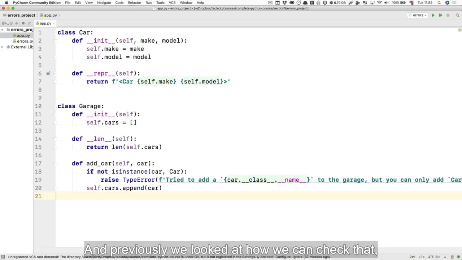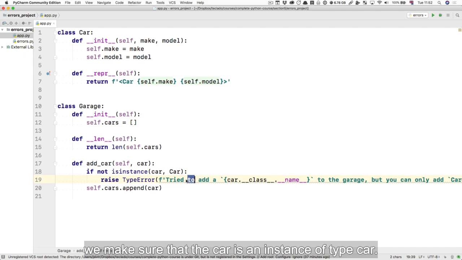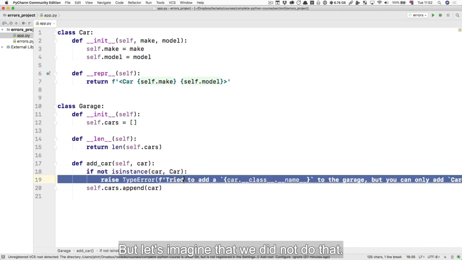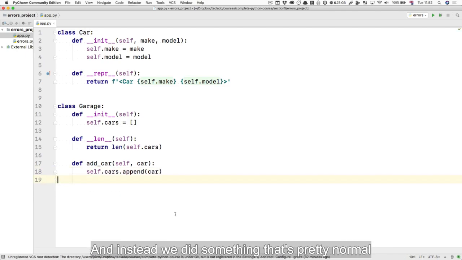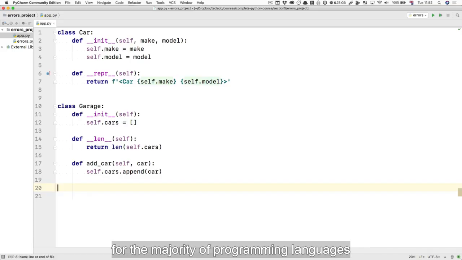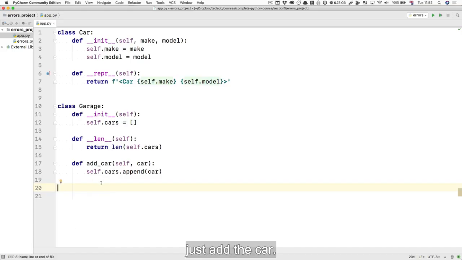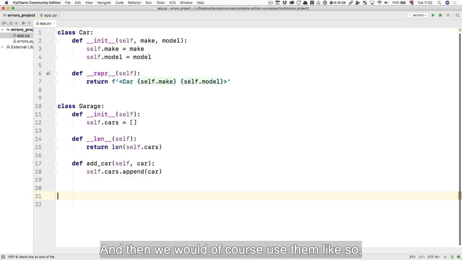And previously we looked at how we can make sure that the car is an instance of type car. But let's imagine that we did not do that. And instead we did something that's pretty normal for the majority of programming languages, which is to just, when you add a car, just add the car. That's what the method does. And then we would of course use them like so.